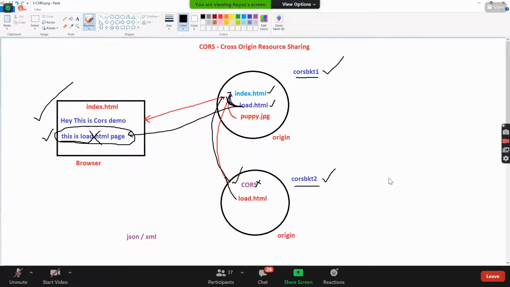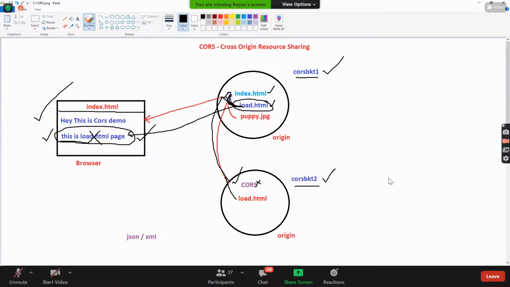The reason here is calling the same objects from the same bucket will work, and calling the objects from the other bucket will not work. That is the concept here. Okay. I'll upload index.html, load.html, and I'll enable static website hosting, and I'll access index.html. And I should get this index.html, and also whatever the data I have in load.html, as I called in index.html, I should be able to see the data over here.